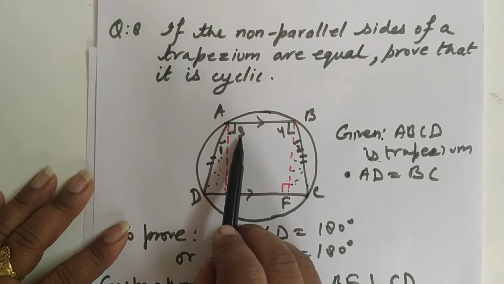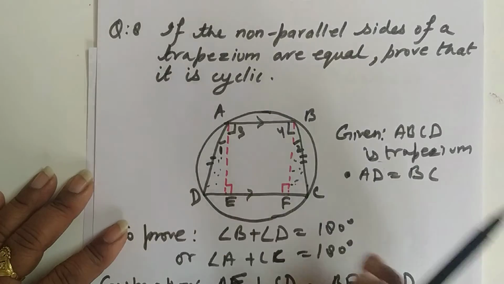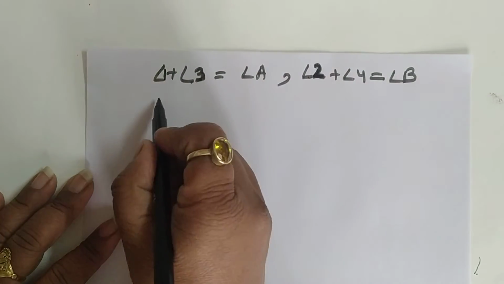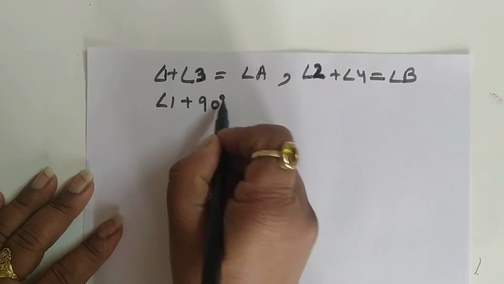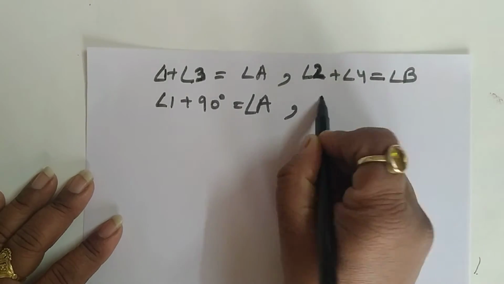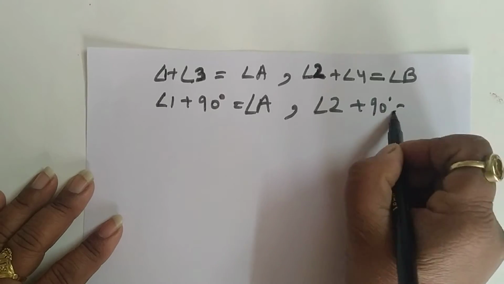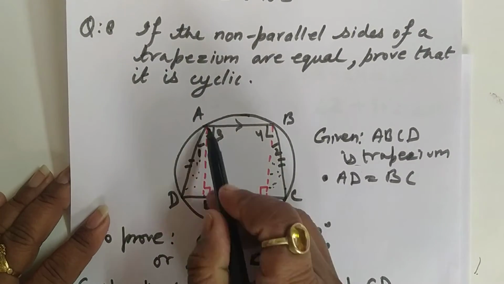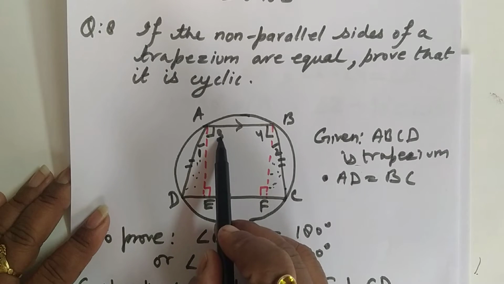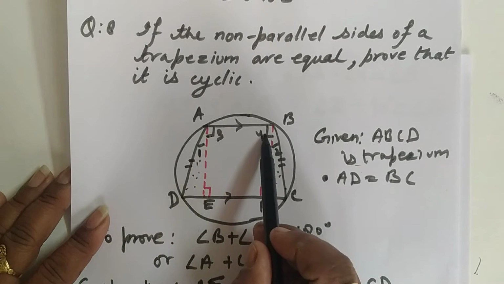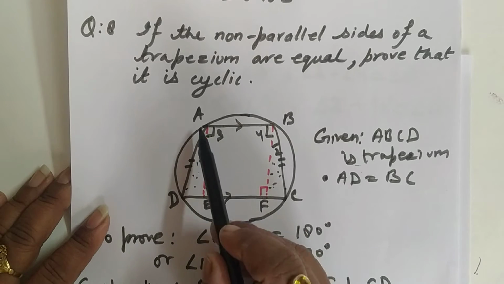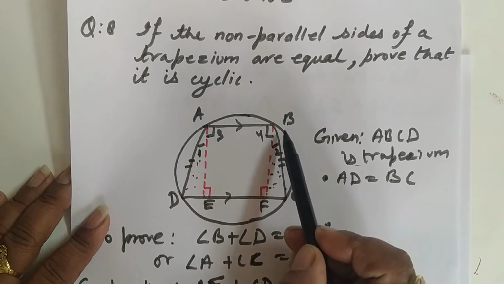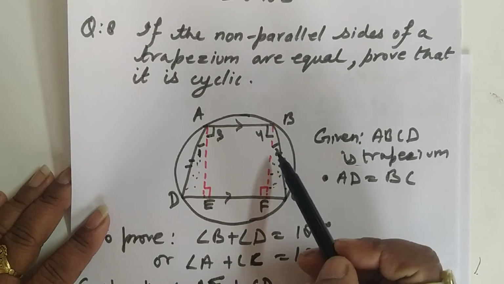And we know that angle 3 and angle 4 are 90 degrees. So angle 1 plus 90 degrees is equal to angle A and angle 2 plus 90 degrees is equal to angle B. You can see it again. Yes, because we have drawn a straight line perpendicular. So angle 3 is also 90 degrees and angle 4 is also 90 degrees. And complete angle A is angle 1 plus 3 or 90 degrees plus angle 1. Here angle B is 90 degrees plus angle 2.